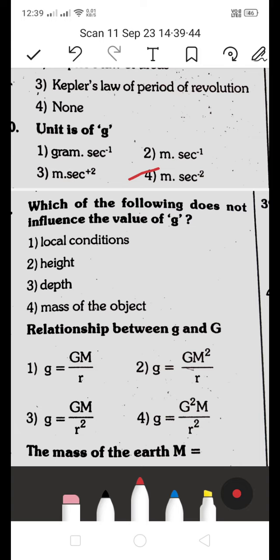Fourth one, which of the following does not influence the value of G? Local condition, height, depth, or the mass of the object. Which of the following does not influence the value of G? The mass of the object. The mass of the object does not influence it. 4 is the right answer.